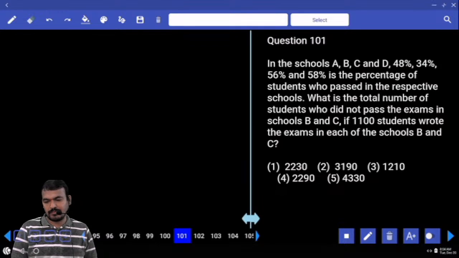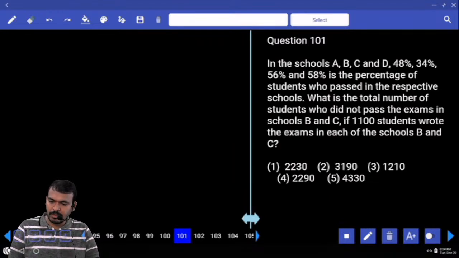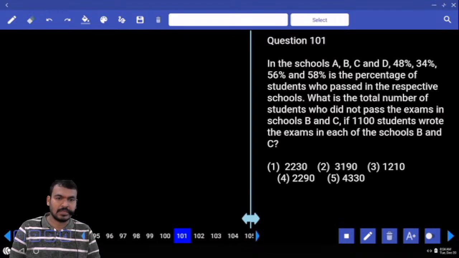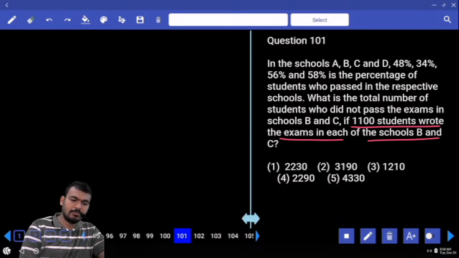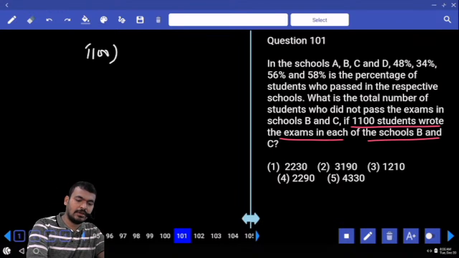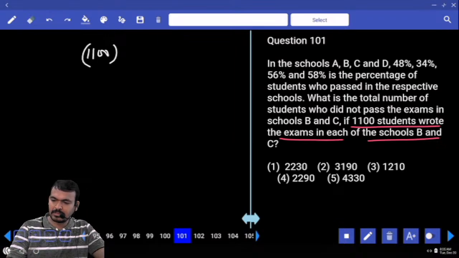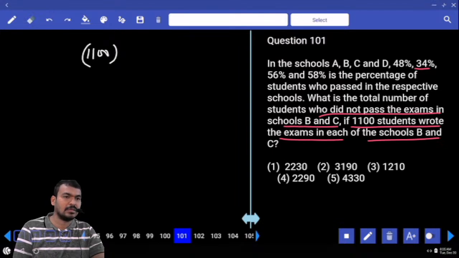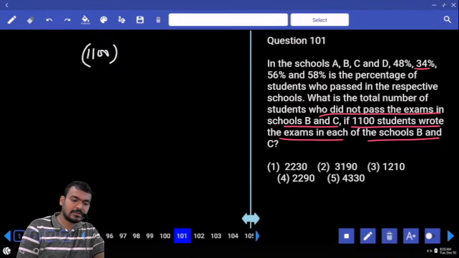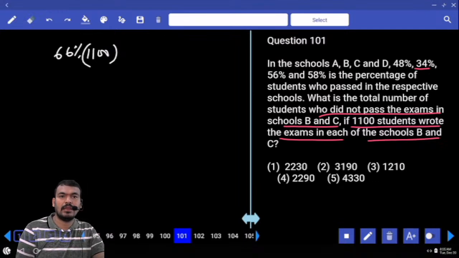56% and 58% is the percentage of students who passed in the respective schools. Next, what is the total number of students who did not pass in the examination in schools B and C? If 1100 students wrote the exams in each of the schools B and C. In B, how many students wrote the exam? 1100. Out of 1100, how much percent passed? 34%. But your question is who did not pass. 34% passed means not passed is 66%. 66% of which one? 1100.